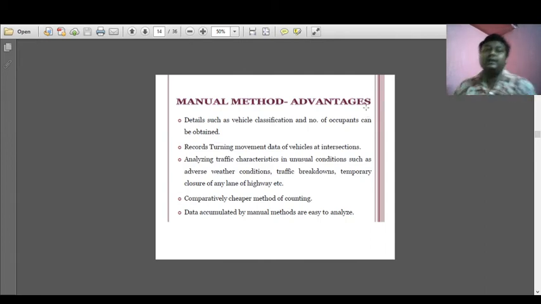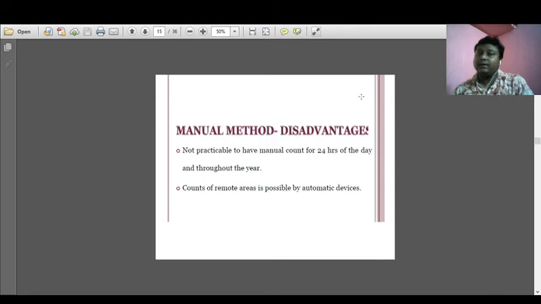Basically, the advantages are these details: the vehicle classification and number of occupants can be obtained from this volume study. It records turning movement data of vehicles at an intersection, and allows analyzing traffic characteristics in unusual conditions such as adverse weather, traffic breakdown, or temporary closure of any lane of the highway. It is also a comparatively cheaper method of counting, and data accumulated by the manual method are easy to analyze.